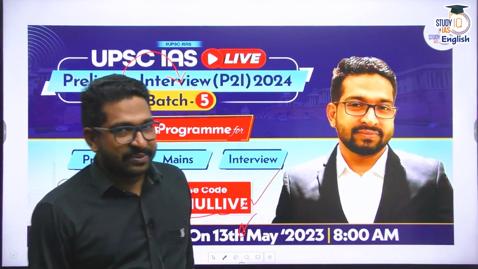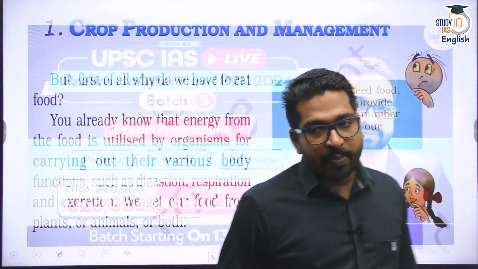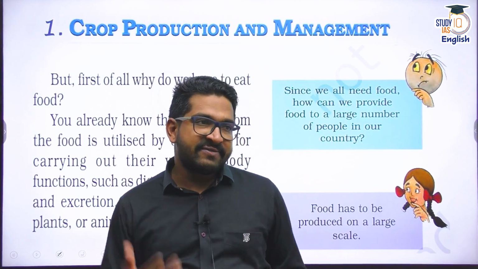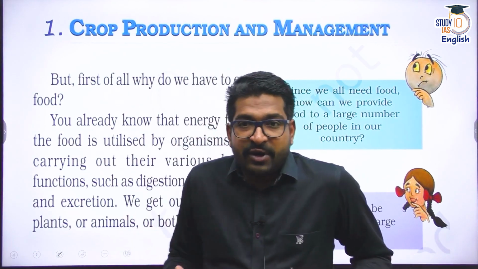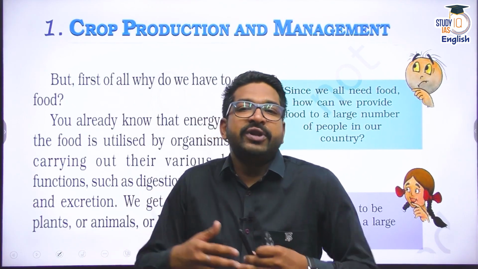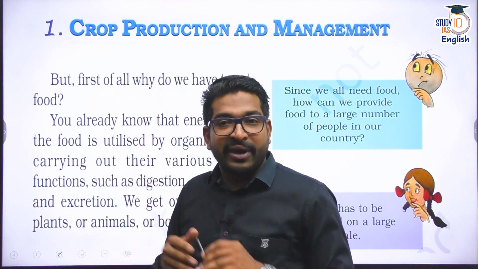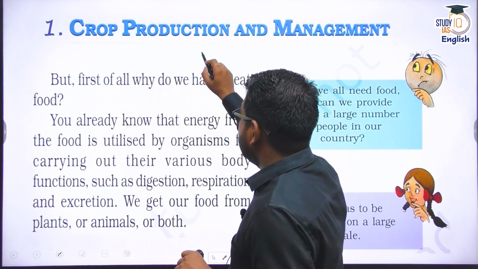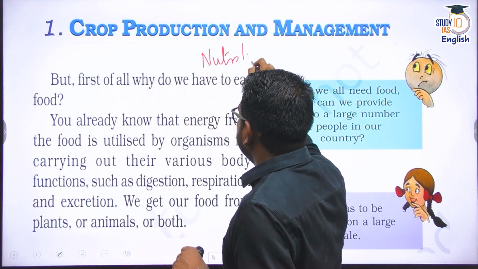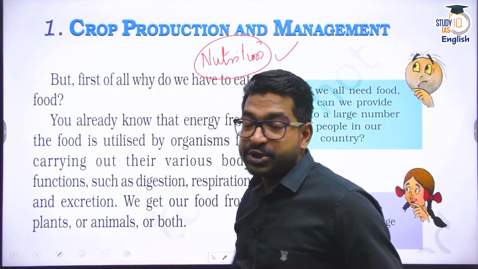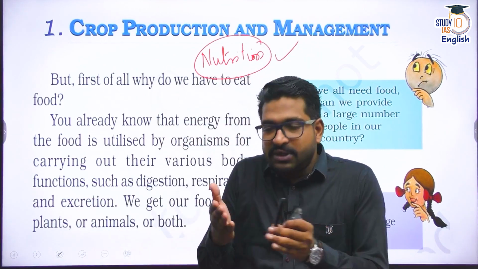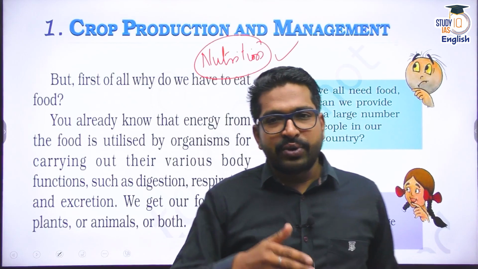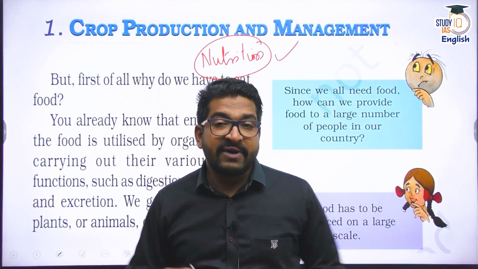All right, let's begin our discussion. I told you our discussion for today is crop production and management. Now, we have seen in our previous discussion in NCERT 6, NCERT 7, we have already established that for survival of any organism, for survival of humans, for animals, what we need is air. So we discussed a chapter on air. We need water. We discussed the importance of water as well. And we also discussed something called nutrition, right? We have discussed the human digestive system, where I've told you for our nutrition, we need food. Food means we need carbohydrates, proteins, fats, and other nutrients. Basically, macronutrients as well as micronutrients are needed for our survival, for our well-being.